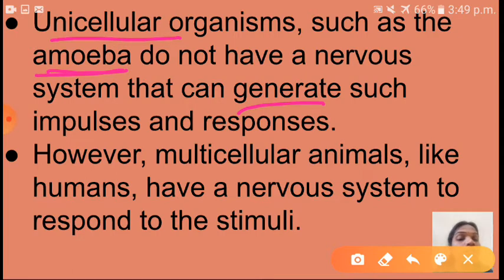Okay children, so however multicellular animals like humans have a nervous system to respond to the stimuli. So you know very well what is meant by stimuli. Okay, shall I go to next now?